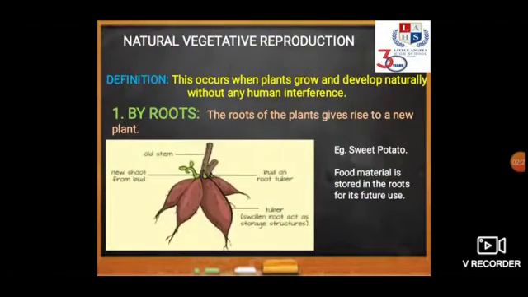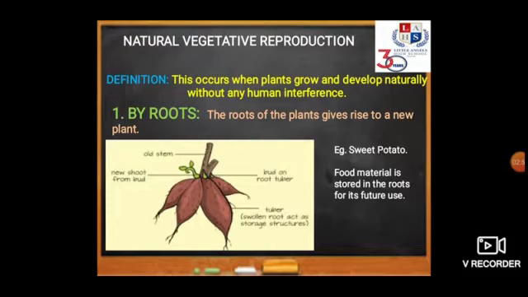Now, what exactly is natural vegetative reproduction? As the name itself suggests, a new plant will be grown naturally and there will be no external interference or any kind of human interference. The plant will be grown naturally. So, the first method by which a plant can be grown is by the help of roots. The root of the plant gives rise to a new plant. The example of this method is sweet potato.